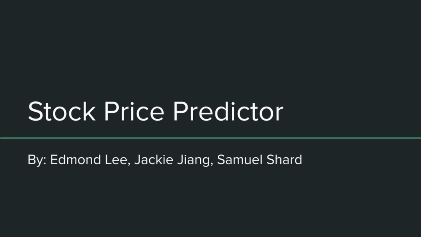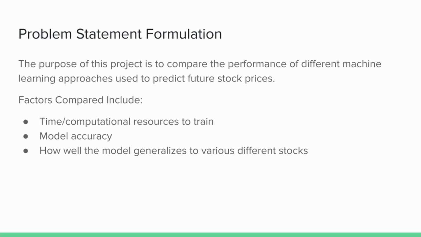In our project, we will explore the use of machine learning in stock price prediction. The goal of our project is to compare the performance of different machine learning approaches used to predict stock prices. Factors compared will include the time and the computational resources to train the models, as well as their accuracy and how well they generalize to new stocks.